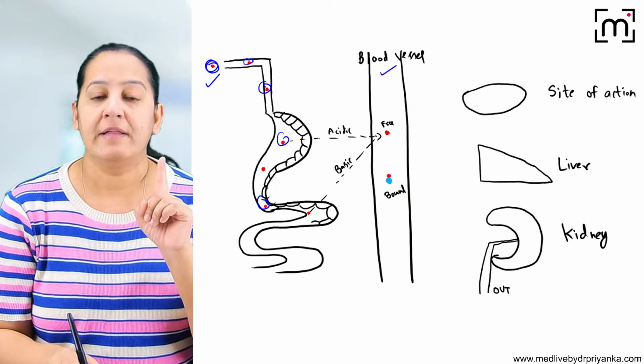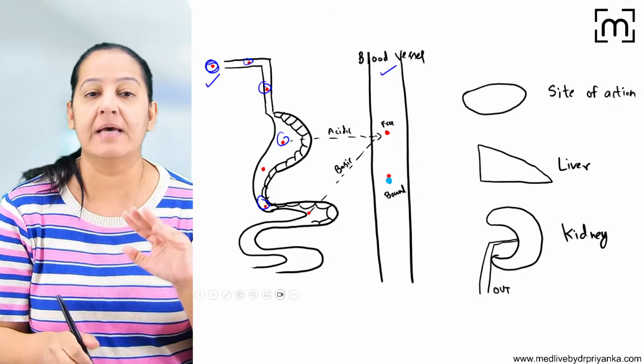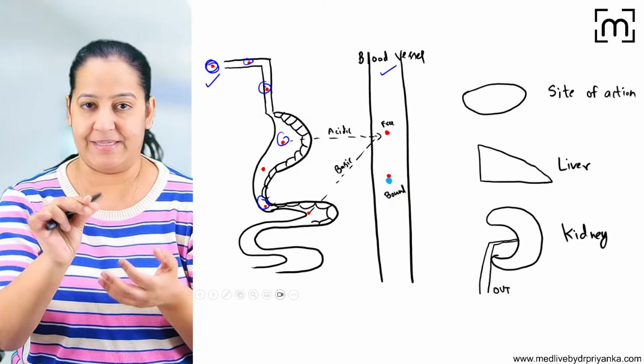There is a rule. There are two types of drugs, acidic drugs and basic drugs, weak acids and weak bases. Now whatever drug I am taking, maybe it is an acidic drug or maybe it is a basic drug, depending.